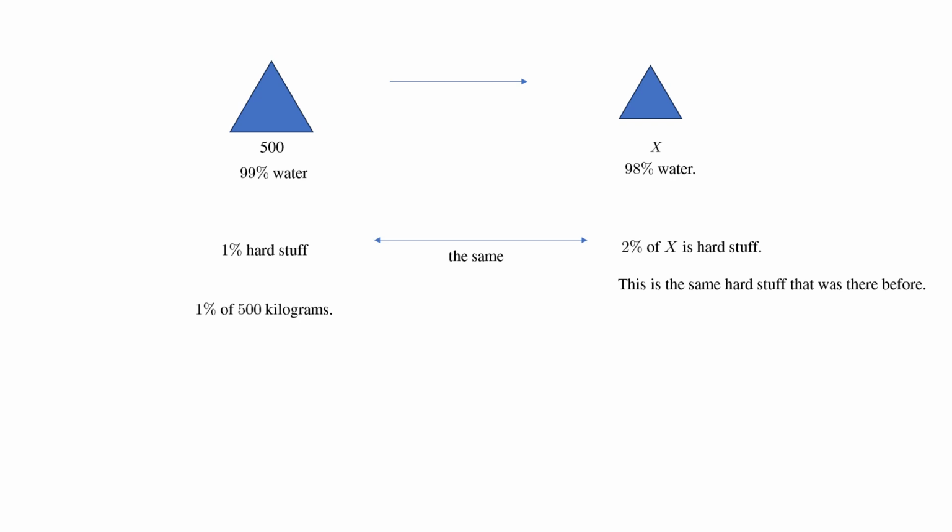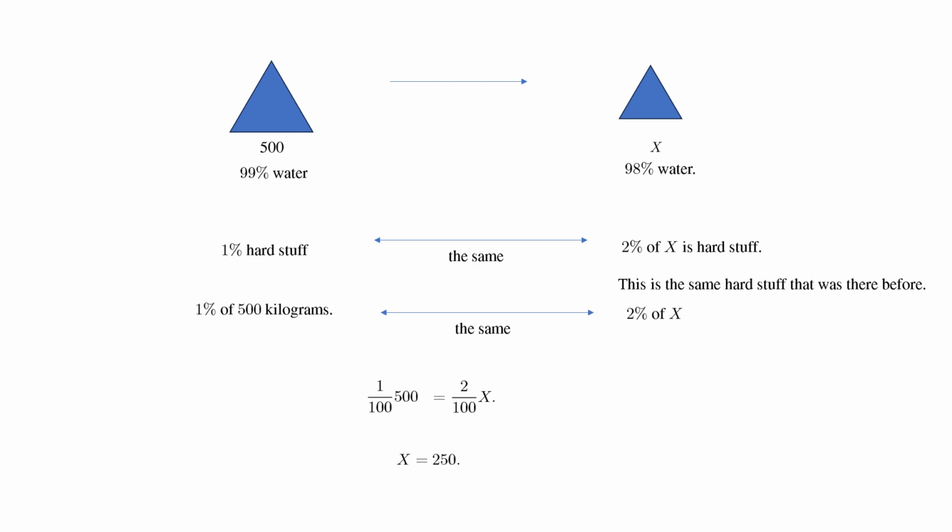Now, what does that mean? 1% of the 500 kilograms, that's the hard stuff before, is 2% of X, and that's what we're looking for. Those are the same. In other words, we can make an equation. 1% of 500 is 2% of X. And now we solve for X. Can you see it? X is 250.